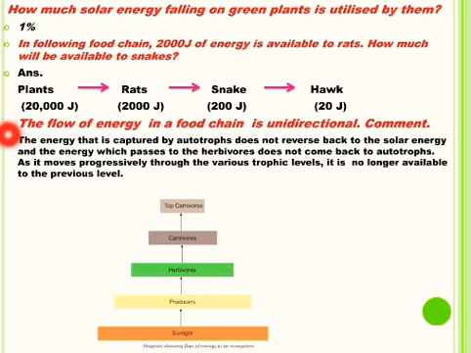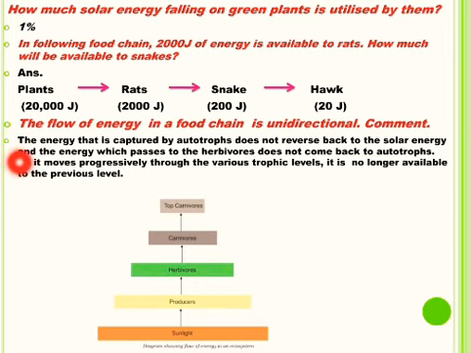Now students, let us see one more important question. The flow of energy in a food chain is unidirectional. Comment upon the statement. Students, you have seen in all food chains, the energy that is captured by autotrophs or green plants does not revert back to solar energy. Solar energy is converted into food energy or chemical energy by the green plants by the process of photosynthesis, but that chemical energy is not converted back into solar energy.